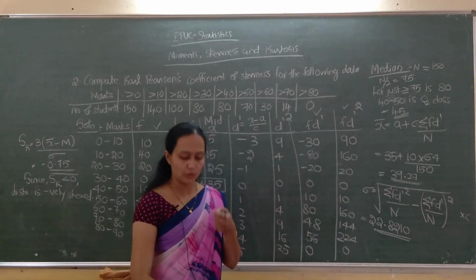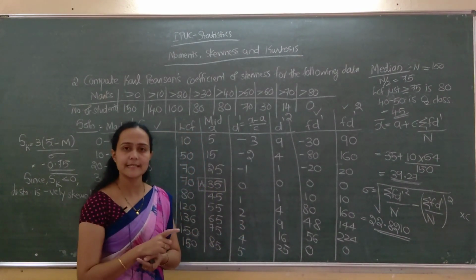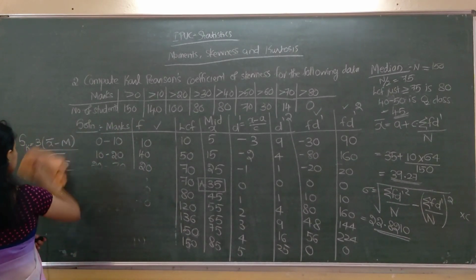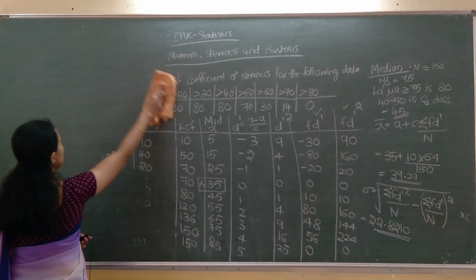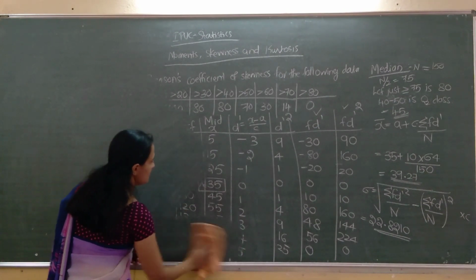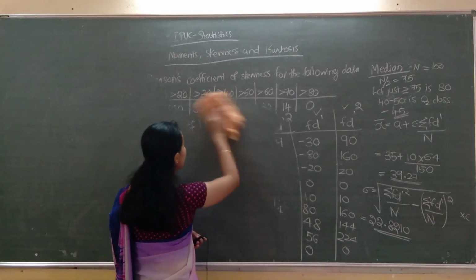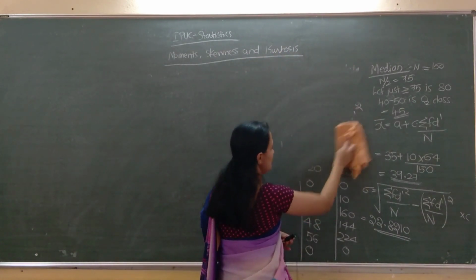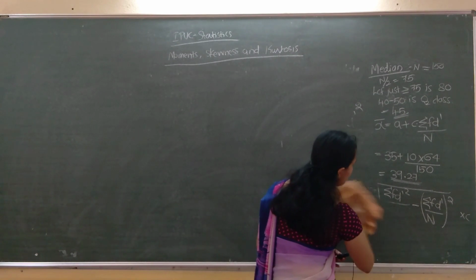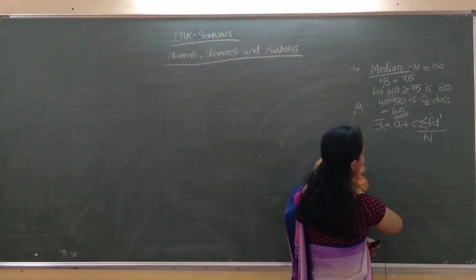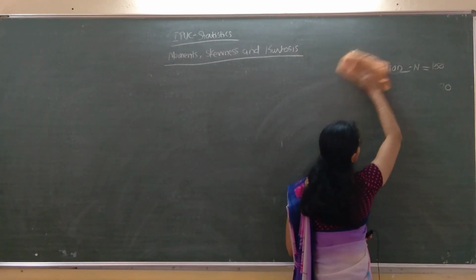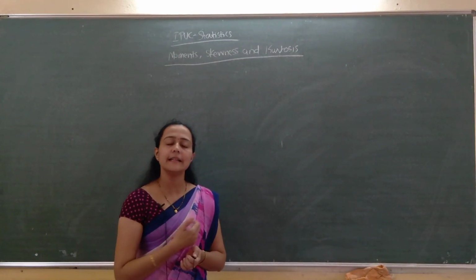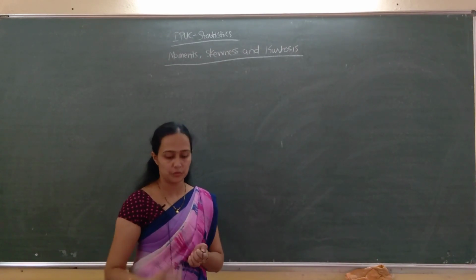Okay, can we go to the next problem? Hope this one is clear to you. Next we will go to another problem. So here suppose everything is directly given, and we just compare the skewness. In such a case, how to do it? If you know how to find mean, median and standard deviation, you can do such problems, and you will clearly get 10 marks if you do this one.